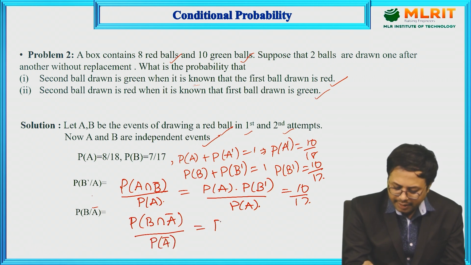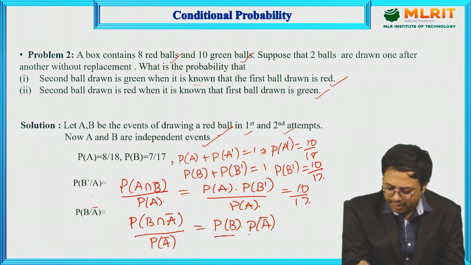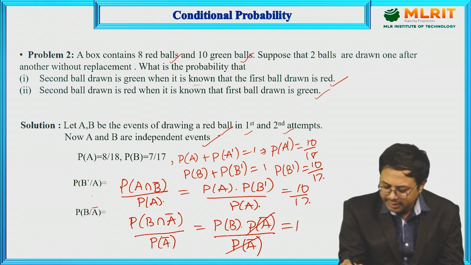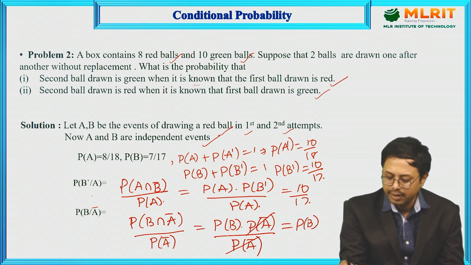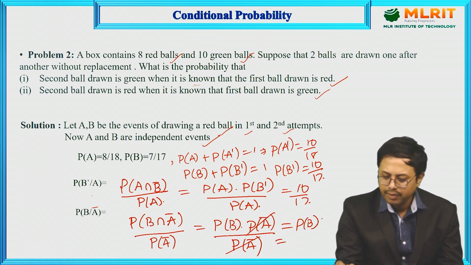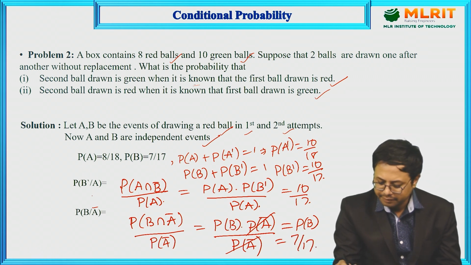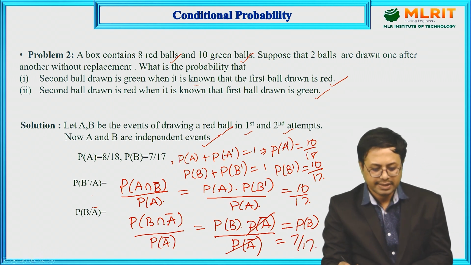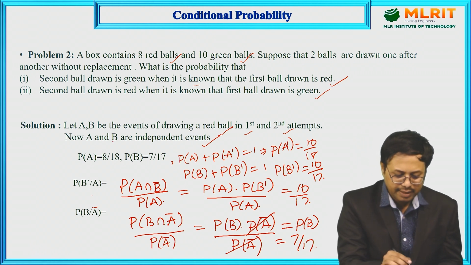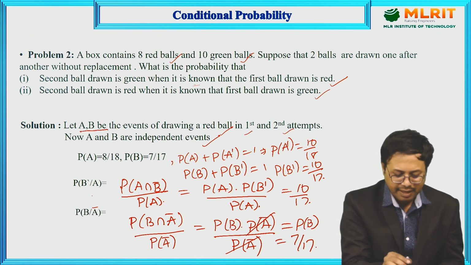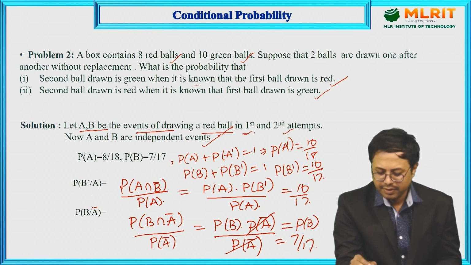If they are independent events, it is P of B into P of A bar by P of A bar. Here A bar gets cancelled, so you get P of B. What is P of B? P of B is 7 by 17. This is the way you have to do it. We have to pick the events; here, let A and B be the events of drawing a red ball in the first and second attempt.